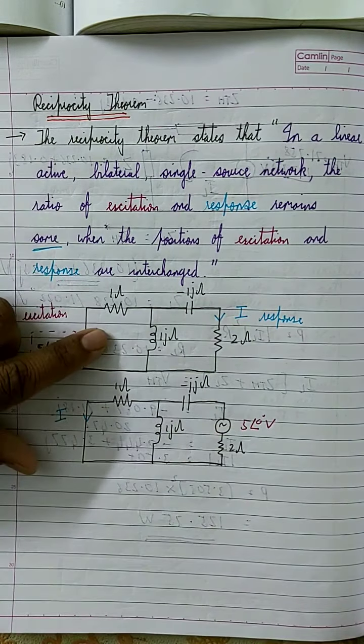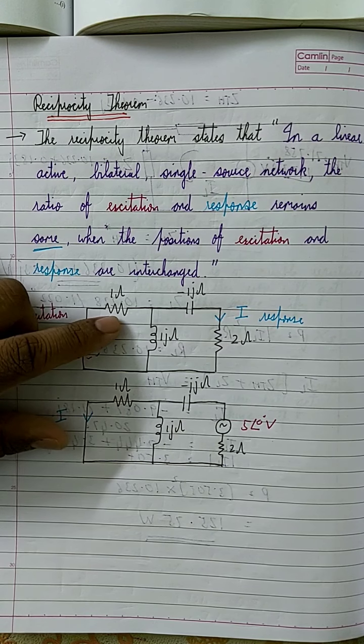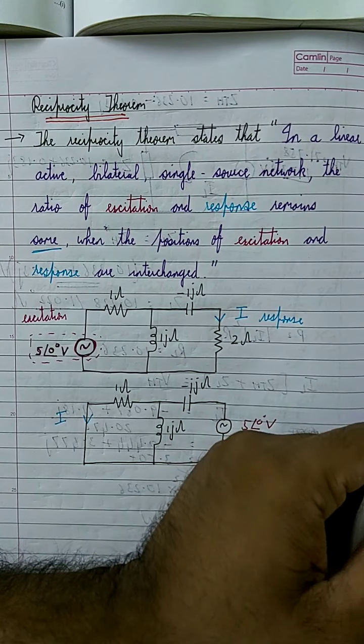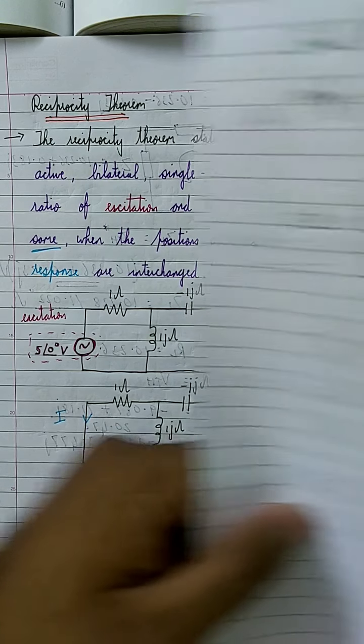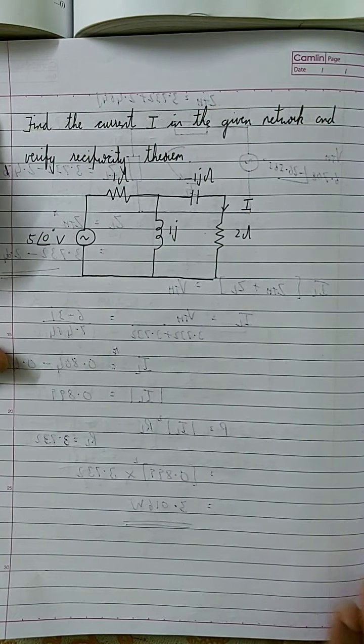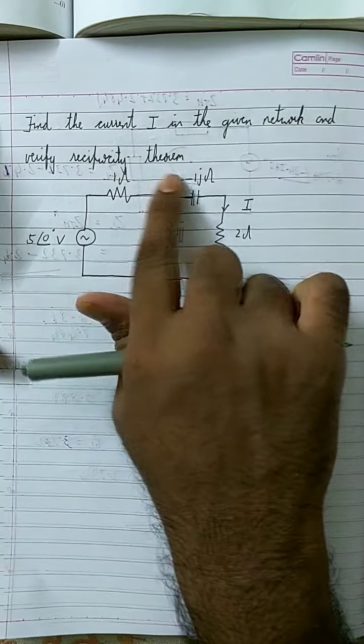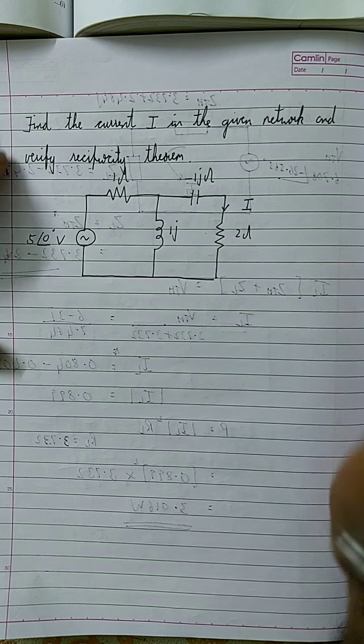Let's do the same question over here. Find current I in the given network and verify the reciprocity theorem. So here this is the current I.